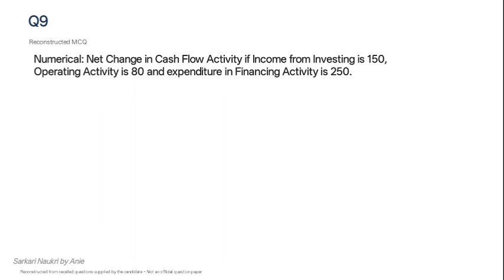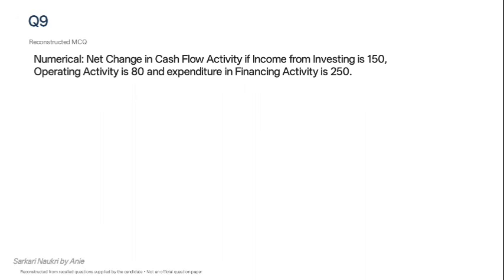Next question was based on cash flow. So as we all know, there are three particular segments. Whenever we prepare a cash flow statement, we are considering income basically majorly from three categories, that is income from investing activity, income from operating activity and income from financing activity.